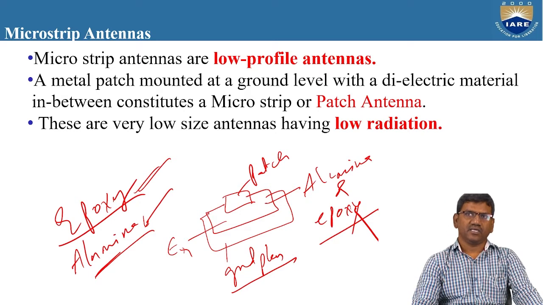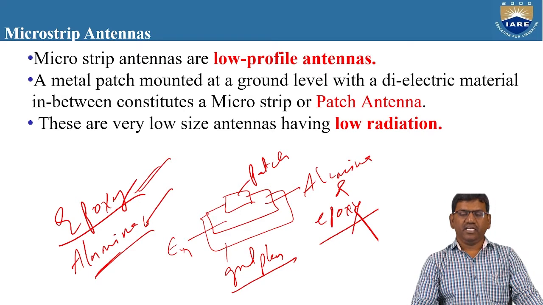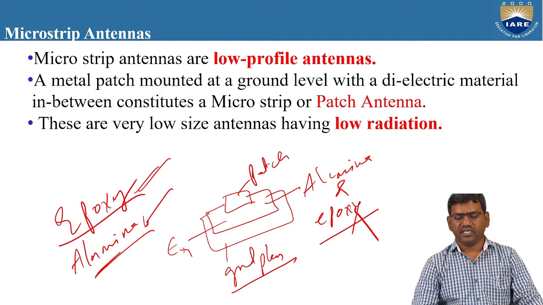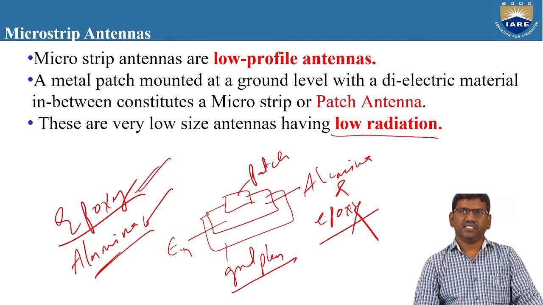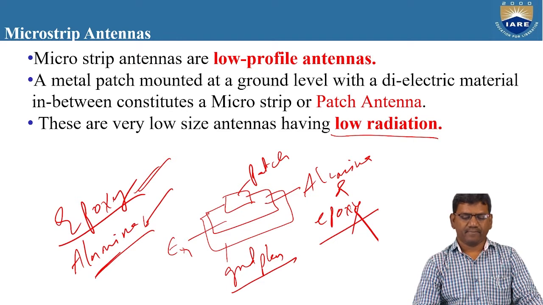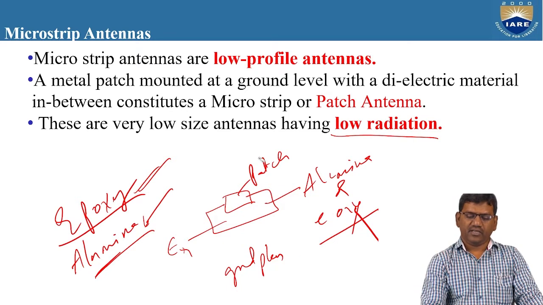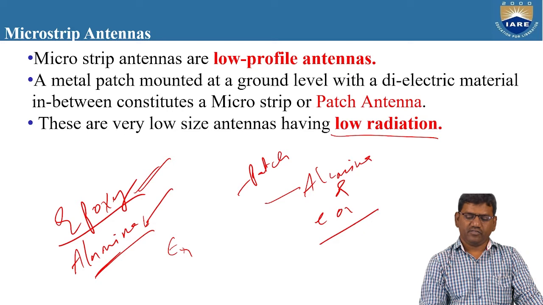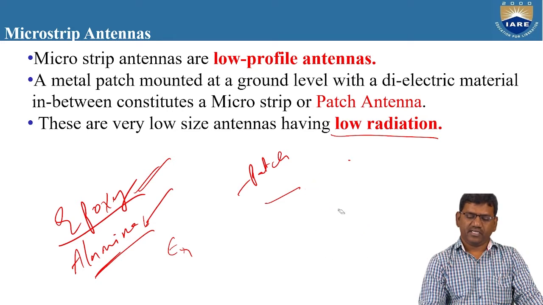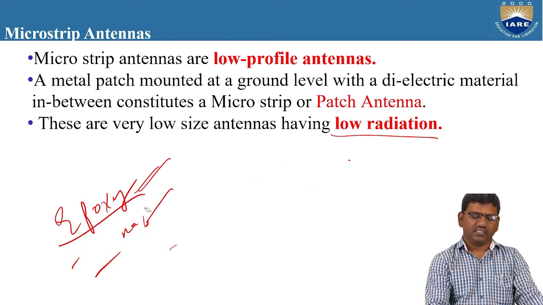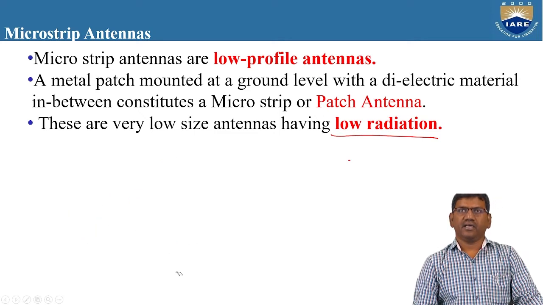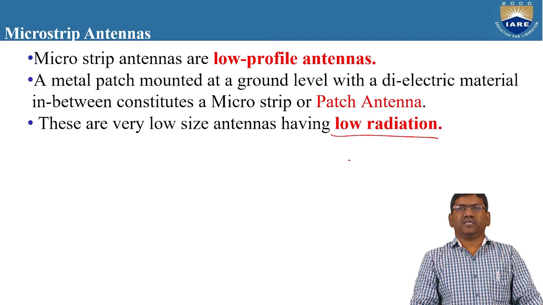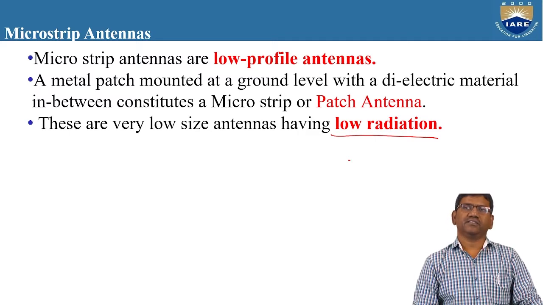Between the patch and the ground plane. And these are very low size antennas having low radiation. The radiation is very less here. So these are the low profile antennas. These are the basic features of the microstrip antenna. So these are low profile antennas having less size and less weight. And basically microstrip can also be treated as a patch.